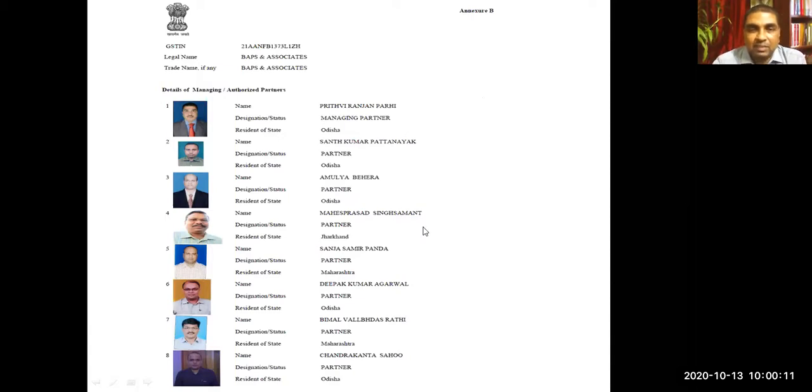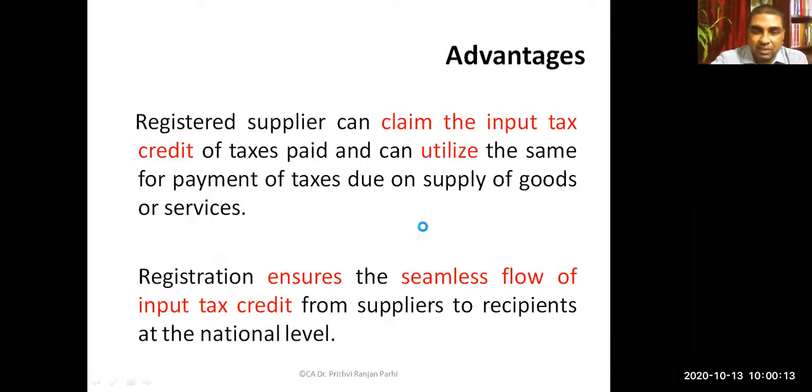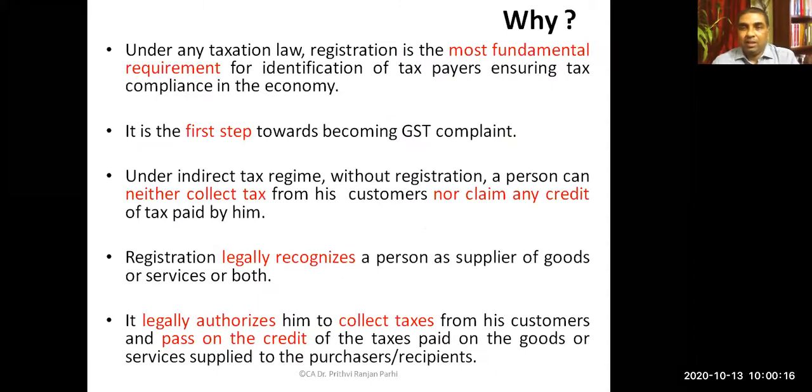Well, friends, having covered this, having understood up to this, now we'll be learning why there is a need for registration. Why at all we need to register ourselves. So, friends, you need to appreciate that registration is the most fundamental requirement under GST law.